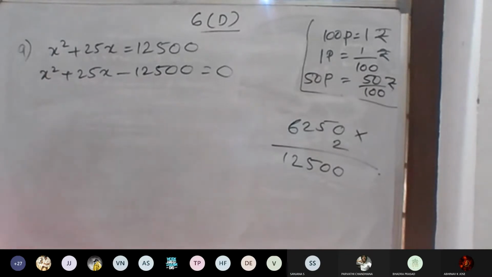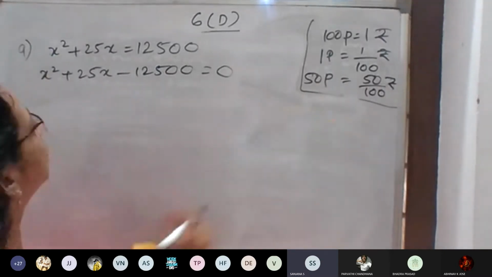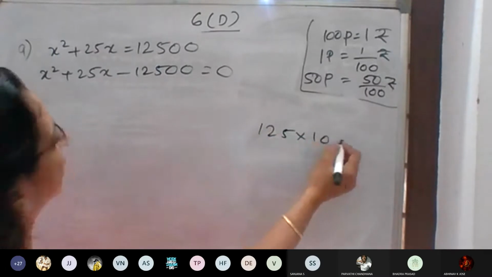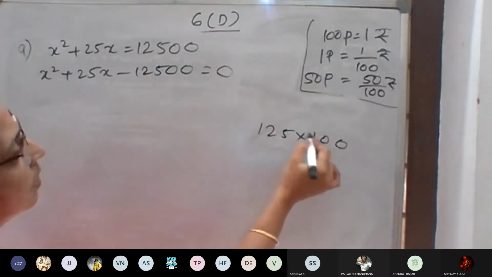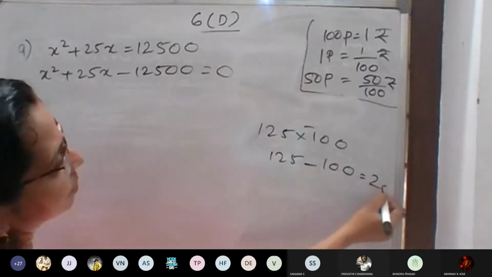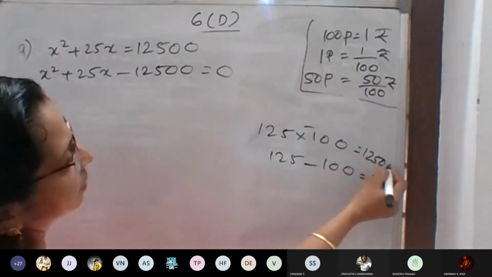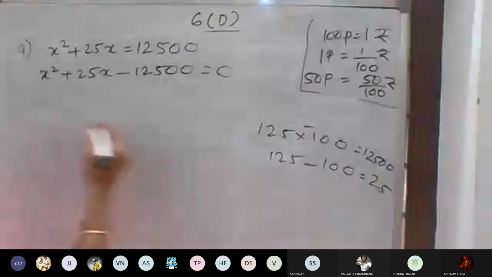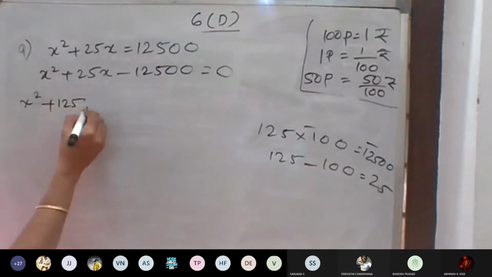Which are the two numbers? 125 and negative 100. 125 into 100, negative 100. Okay, 125 minus 100 is equal to 25. 12500, negative. So x square plus 125 minus 100.